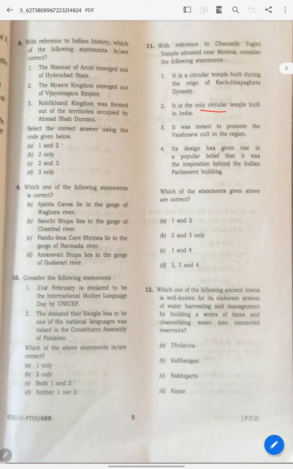Because only one circular temple built in India? India is a subcontinent, man. Come on. How come only one, that too during that time? Definitely in this big undivided subcontinent, only one is not possible. There must be at least 2-3. I don't know what the exact number is, but still I thought like this. Then the answer will be C.